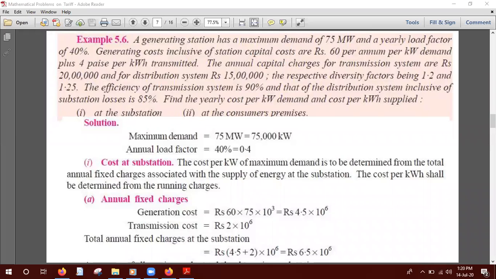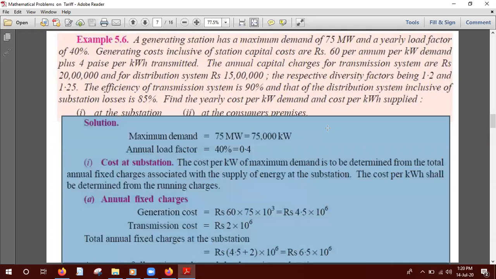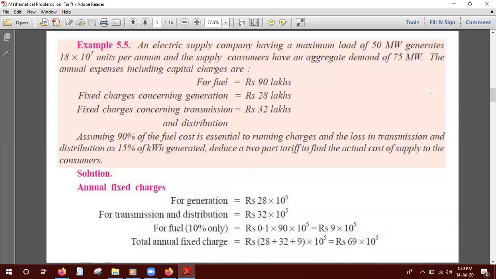Can anyone help me? 5.4, sir, math, tariff. Yes, 5.4. That means that we are studying the tariff mathematics, okay? And we are discussing the two-part tariff system. Probably this was the last mathematics. No, not 5.4, 5.5. Have we discussed this? Yes, sir. Yes, we have also discussed this.